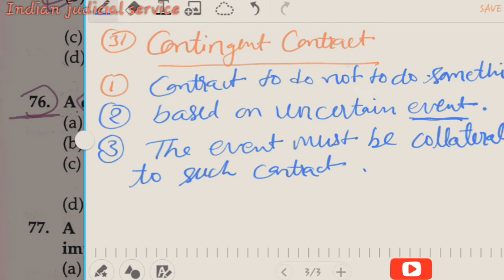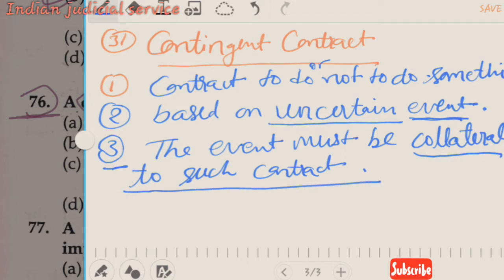A contingent contract is a contract to do or not to do something, based on an uncertain event. Such a contract is based on an uncertain event, meaning the event does or does not happen. The third point is that the event must be collateral to such contract.